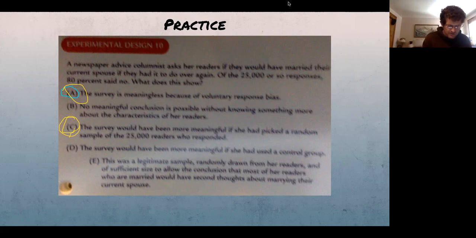I will tell you the best answer is A. It is voluntary response, and so it's kind of debatable on maybe how you think through it, though I do think that's really the only good answer. But what's confusing about C, and I can see why people picked it, is because if she had picked 25,000 people to sample to begin with, that could have been legitimate. And then she could have generalized that to only her readers, not to the entire population, but to her readers.